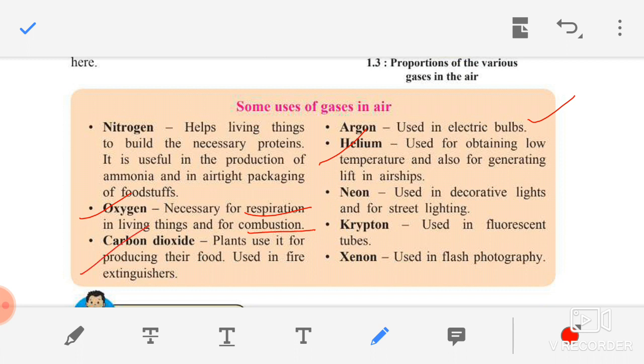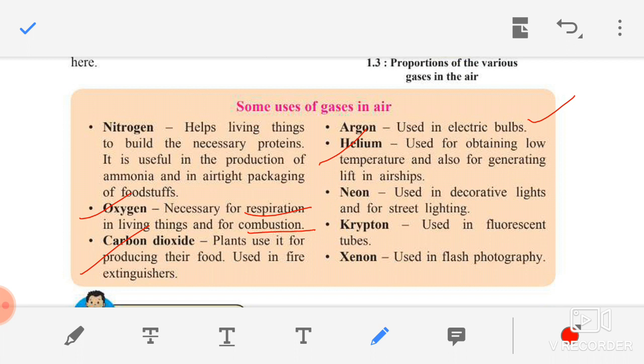The next one is carbon dioxide. It is used for producing food for plants. Plants use this gas for producing food. It is also used in fire extinguishers. We see fire extinguishers in public places like schools, hospitals, colleges. Why are they used? Fire extinguishers are used to put off the fire. In them, carbon dioxide gas is present, which is useful for putting off the fire.